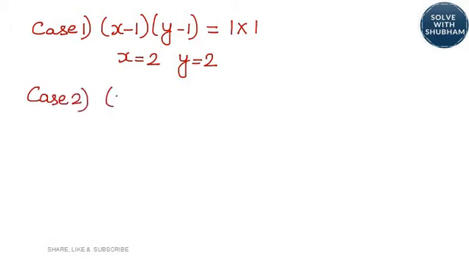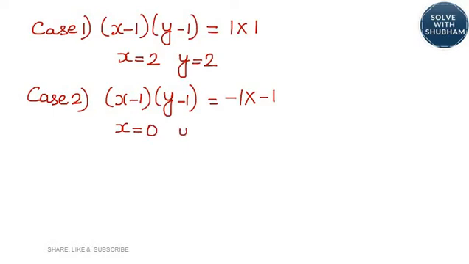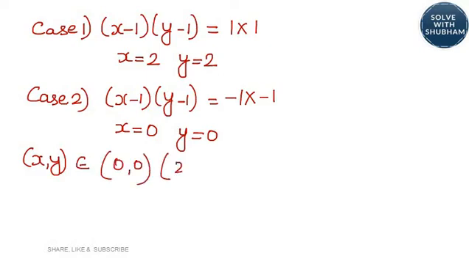Case 2, x minus 1 into y minus 1. If you write it as minus 1 into minus 1, you get x as 0 and y as 0. So basically, there are two possible values of x and y, 0, 0 and 2, 2.